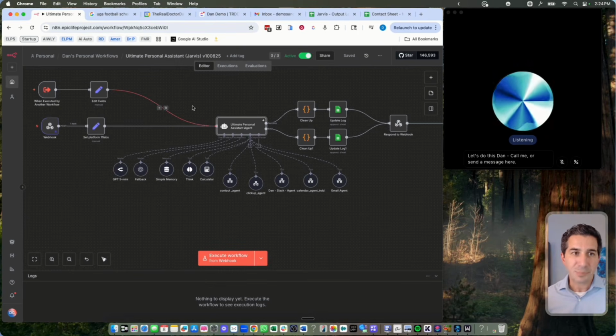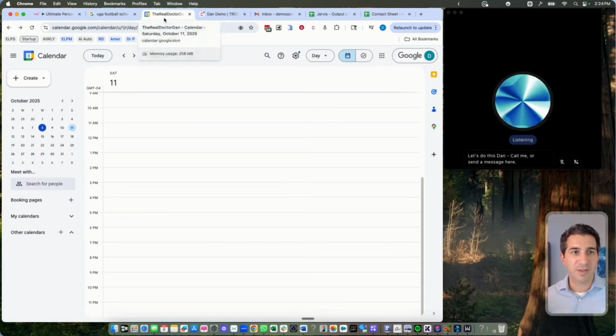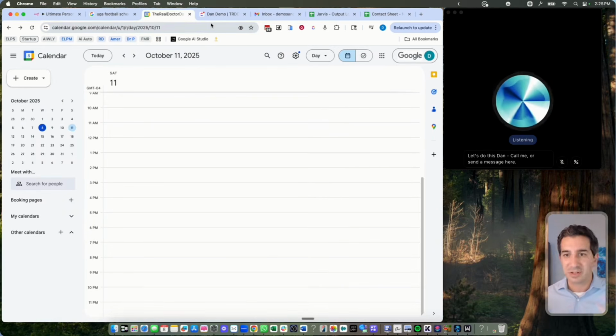And why I find this really useful is that you don't have to use certain tools. If you didn't use ClickUp, you could use Asana, Monday.com, Trello, whatever you use, it's absolutely fine. If you wanted to send a message via Slack or other messaging platforms, you could do that. And once I start to see these calendar events and these things come up, I will actually be quiet so that we can hear Jarvis talk.